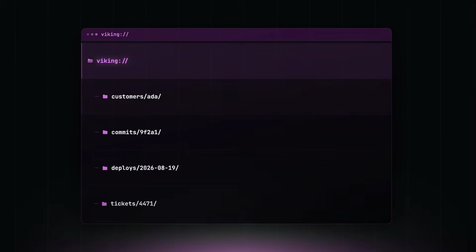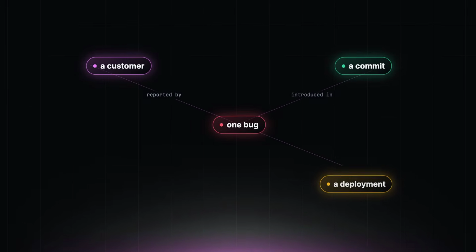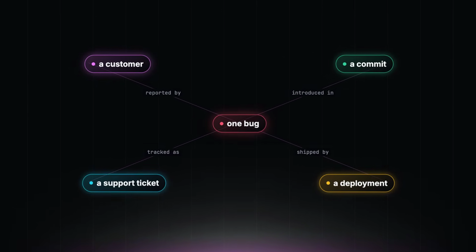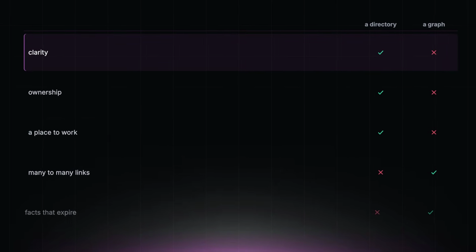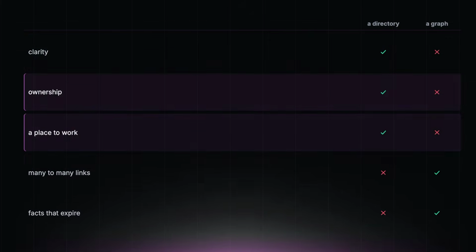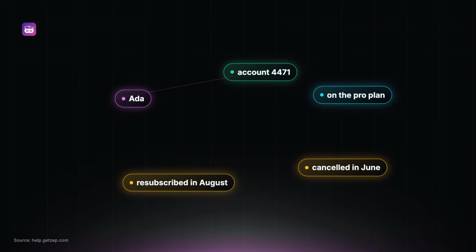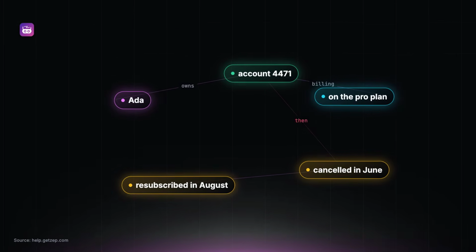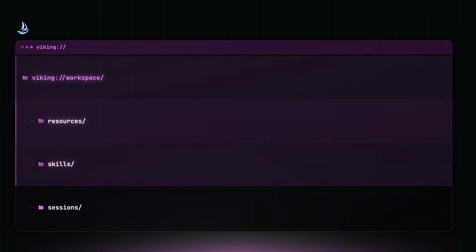But there is a trade-off. Graphs can represent relationships that folders struggle with. A bug can connect a customer, a commit, a deployment, and a support ticket. So OpenViking cannot pretend hierarchy solves everything. The directory bias is good for clarity, but limiting for messy business memory. So my opinion is this: Zep is the stronger fit when your app is mainly about evolving relationships. OpenViking is a stronger fit when your agent needs a place to work.